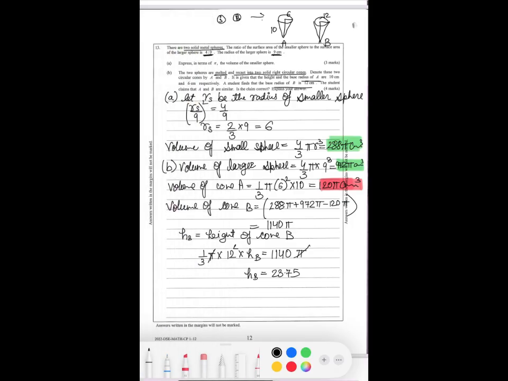So the radius of A over the radius of B is a 1:2 ratio, but their heights are not in the 1:2 ratio, which is 10 over 23.75, which is not equal to 1 over 2.